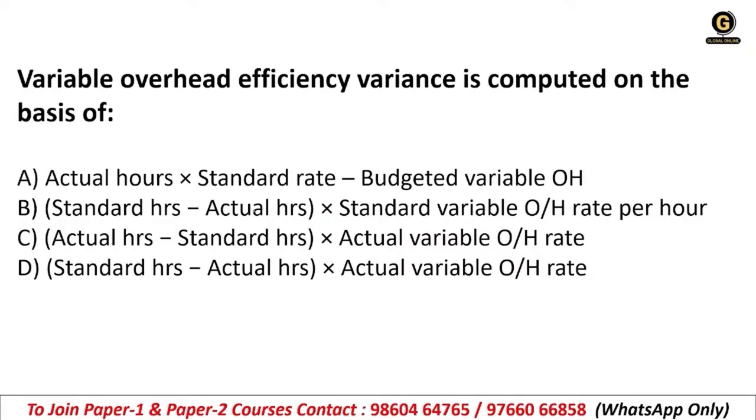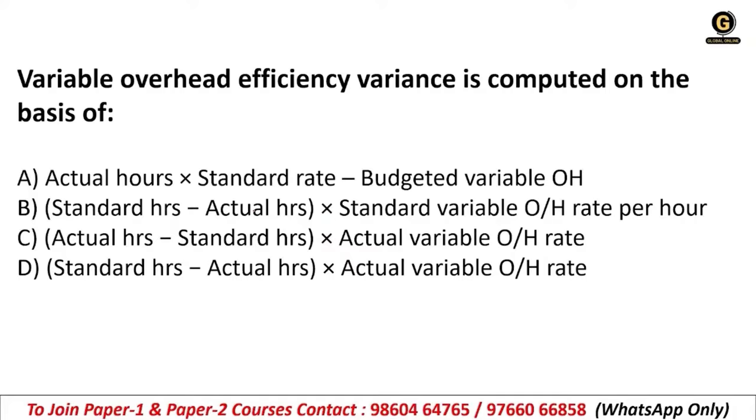Next question: variable overhead efficiency variance is computed on the basis of: A, actual hours into standard rate minus budgeted variable OH, where OH means overhead; B, standard hours minus actual hours into standard variable overhead rate per hour; C, actual hours minus standard hours into actual variable overhead rate; or D, standard hours minus actual hours into actual variable overhead rate.